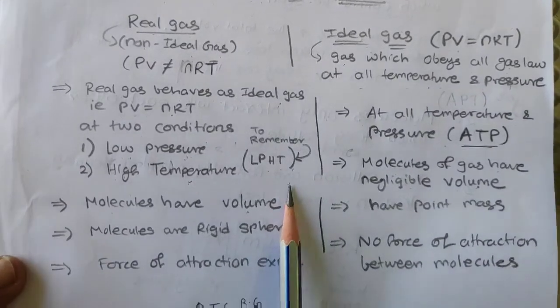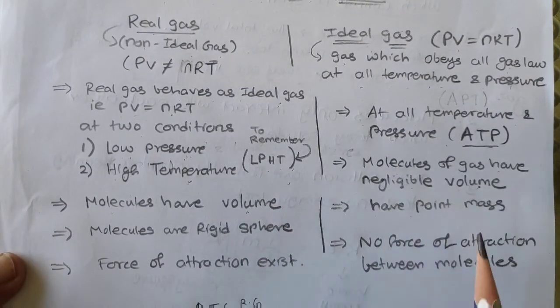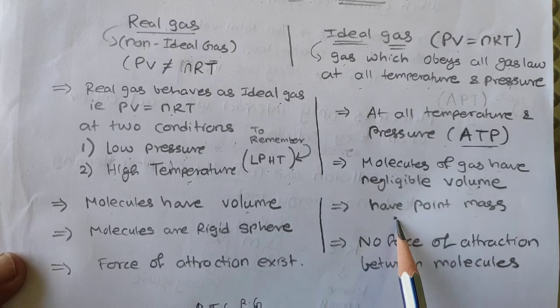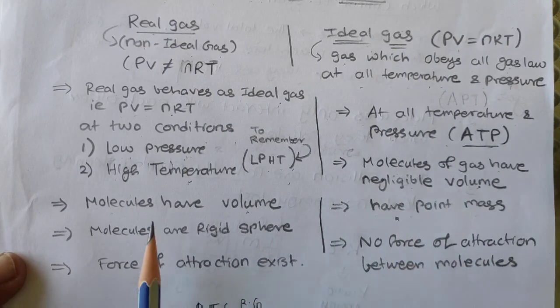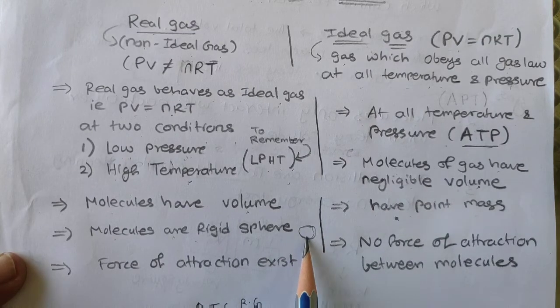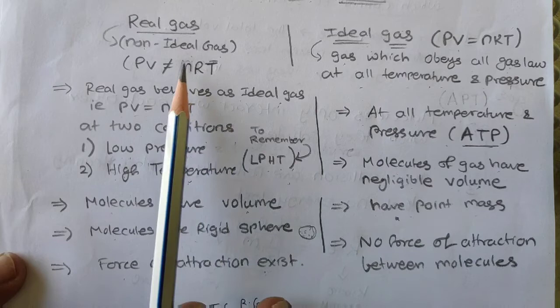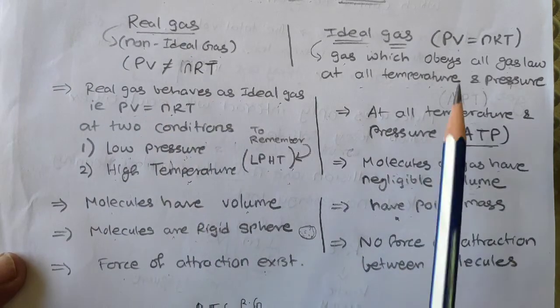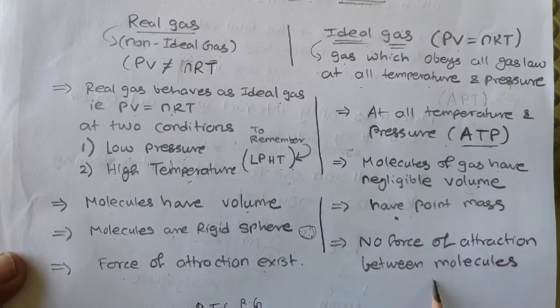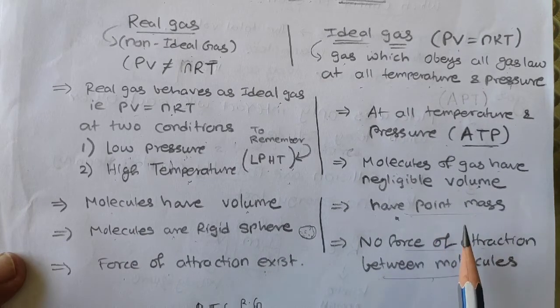In ideal gas, molecules are considered as point mass, just a point, but in real gas, molecules are considered as rigid spheres. Second, there are forces of attraction in real gas, but in ideal gas, no forces of attraction between molecules. These are all assumptions or postulates we have seen in kinetic theory of gases.